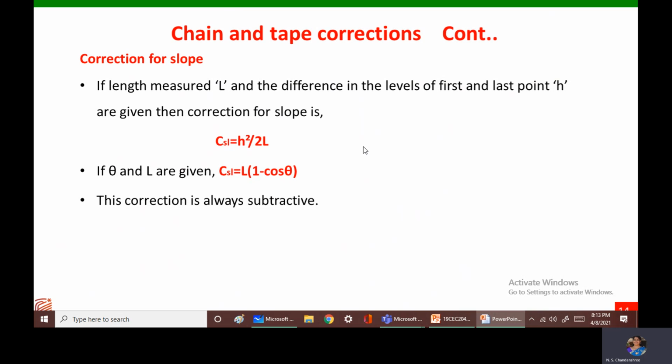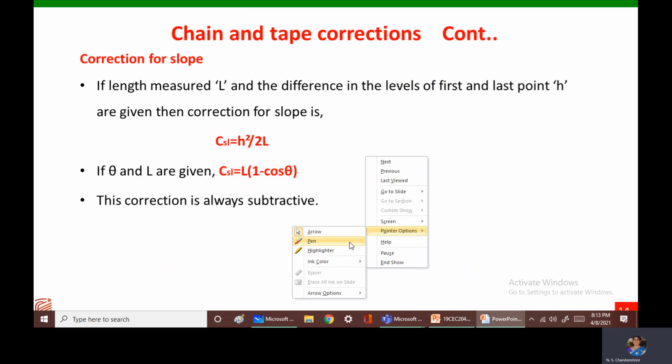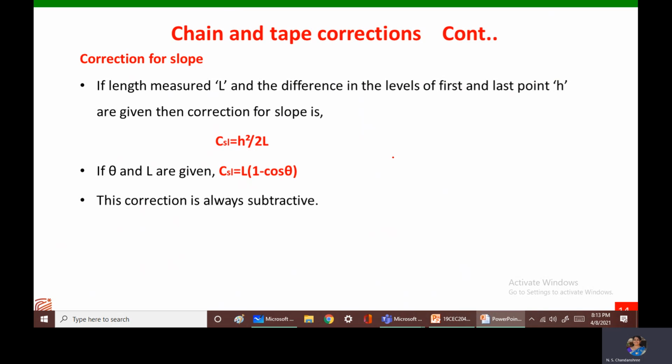Next is correction for slope. The correction for slope can be found out using two formulas, and either one of these can be used. The first formula says that this is an area on which we have done the survey, and if we know the elevation difference h, that is, the RL of point A and RL of point B, then the elevation difference h can be found out.